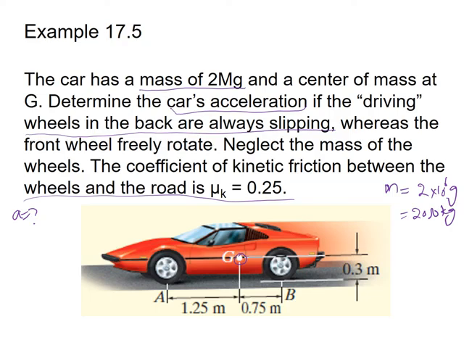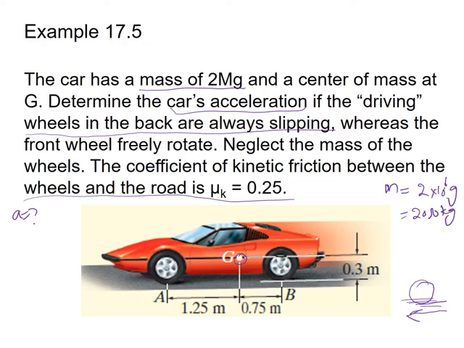The condition given is that the driving wheels in the back are always slipping. It means that when the slipping occurs, let us say that this is the ground, this driving wheel applies a force on the ground in the backward direction. As a result of that, the friction force occurs on this wheel in the forward direction. So on the back wheels, the friction force occurs in the forward direction.